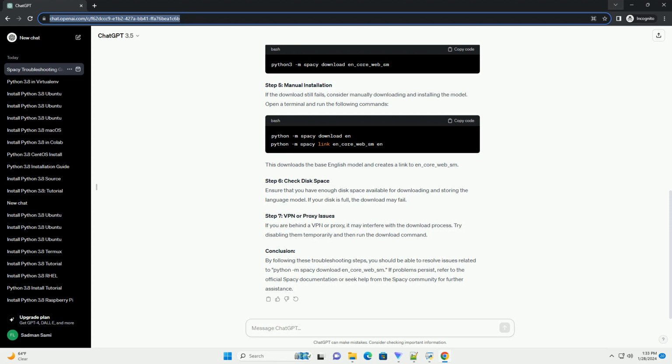Conclusion. By following the steps outlined in this tutorial, you should be able to troubleshoot and resolve issues related to downloading the en_core_web_sm model with SpaCy. If you encounter persistent problems, consider checking SpaCy's GitHub repository for the latest updates and issue discussions, https://github.com/explosion/SpaCy.